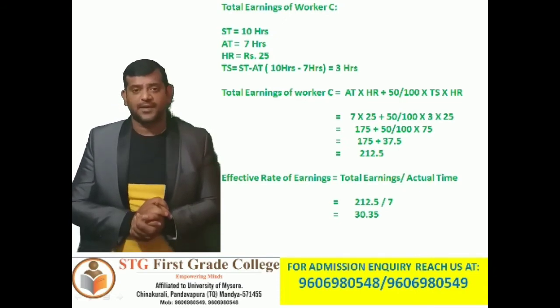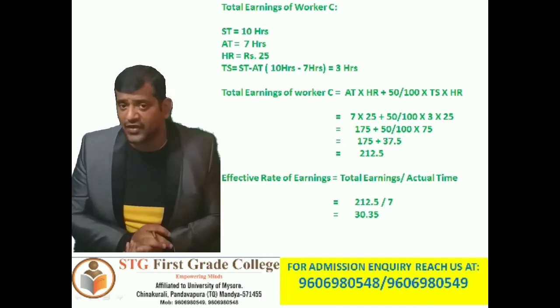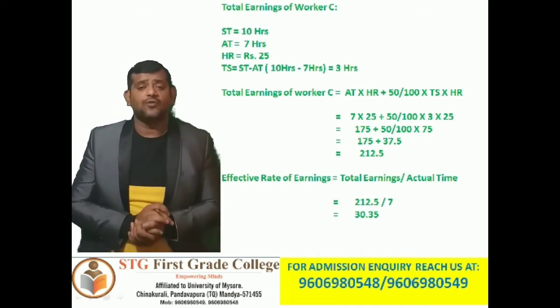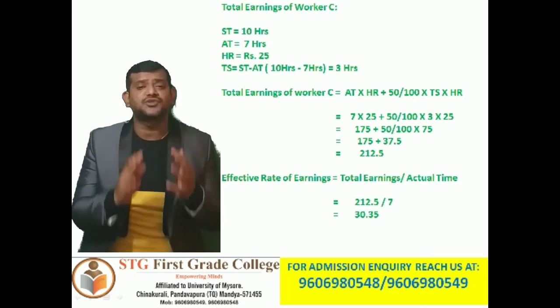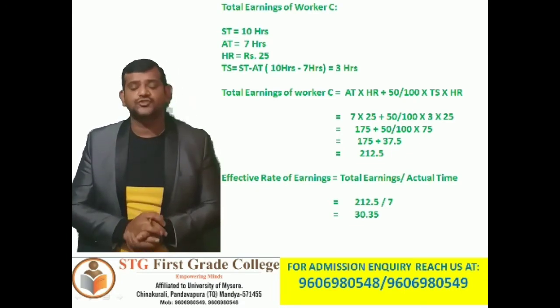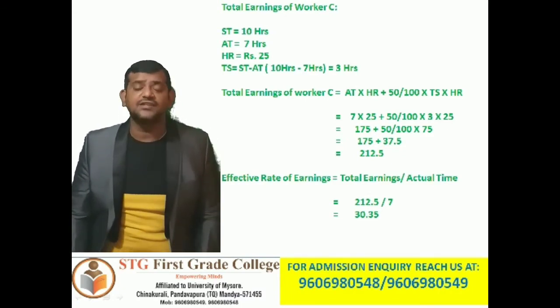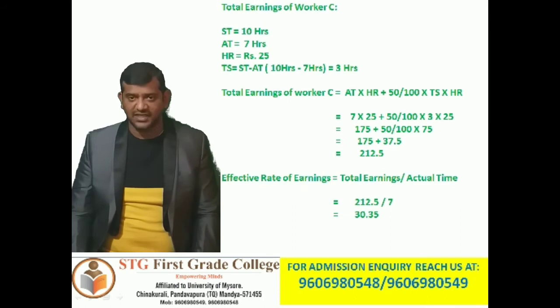Effective rate of earning is total earnings divided by actual time. So the total earning is 212 rupees 50 paise divided by 7 hours. That comes to 30 rupees 35 paise. That is the effective rate of earning of worker C.